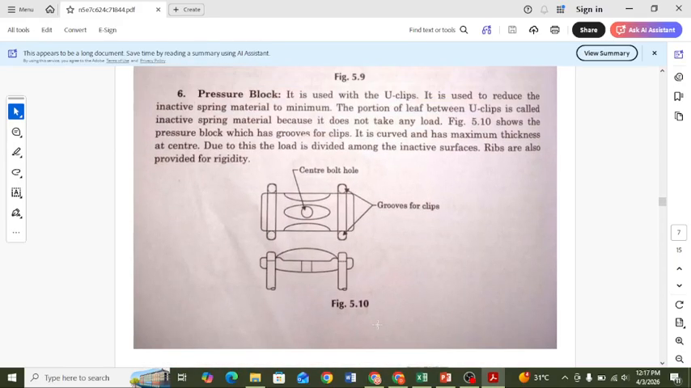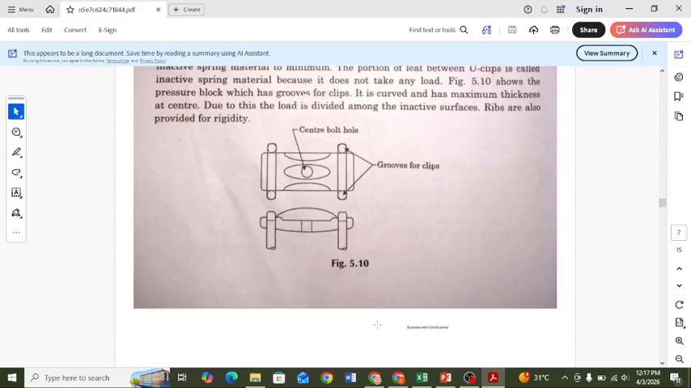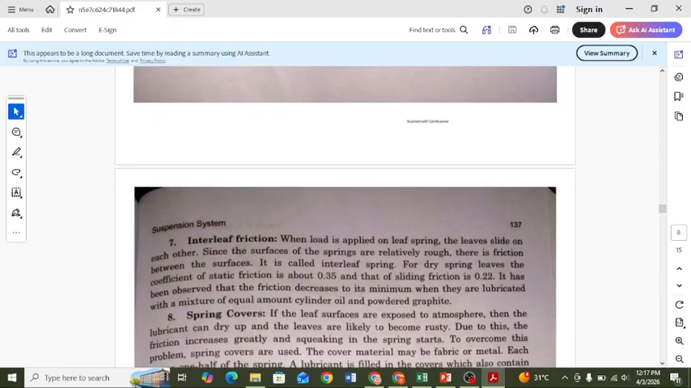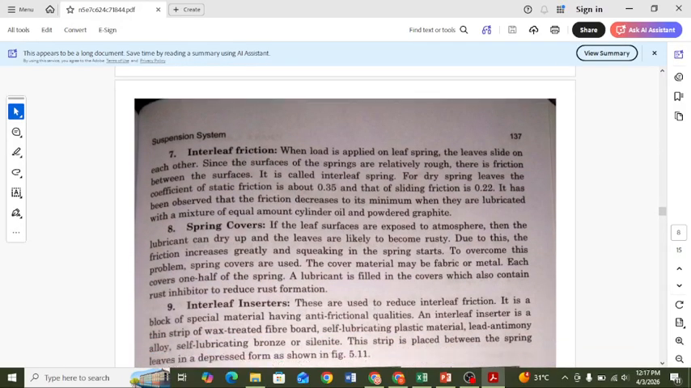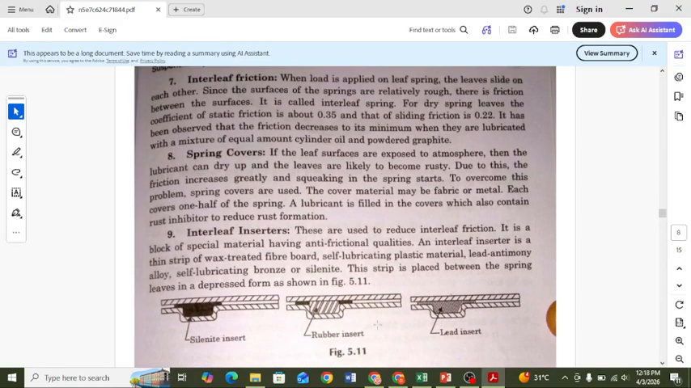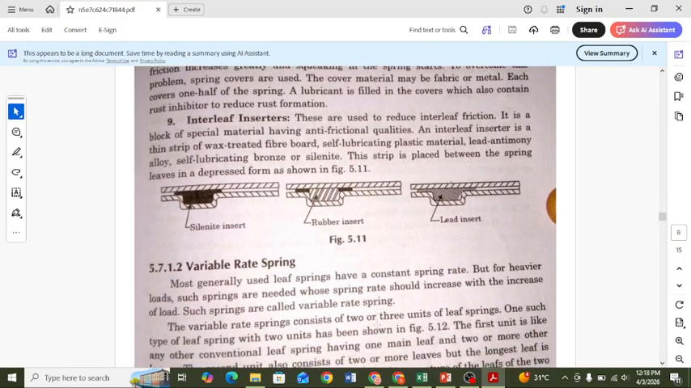Then the pressure block. This pressure block is a U type of clip, used to reduce the inactive spring material to a minimum, the portion of the leaf spring, to reduce shocks, and is used for the leaf spring with the help of dividing the load among the inactive surfaces. The ribs are used to provide rigidity. Then interleaf friction, spring curves and interleaf inserts.